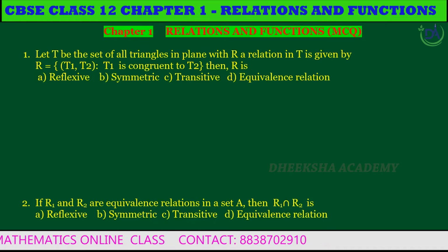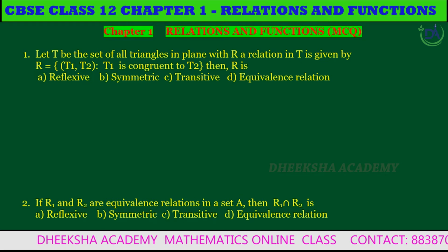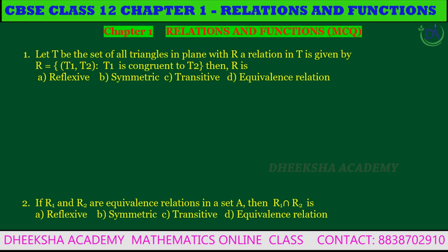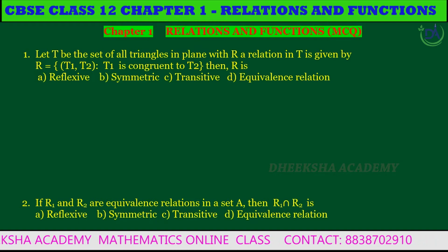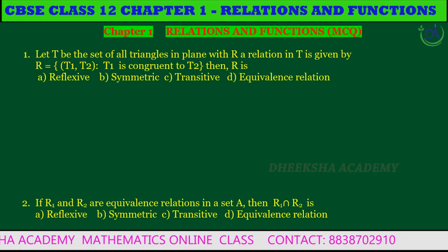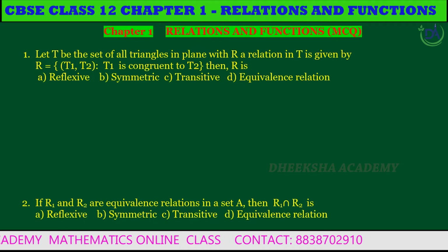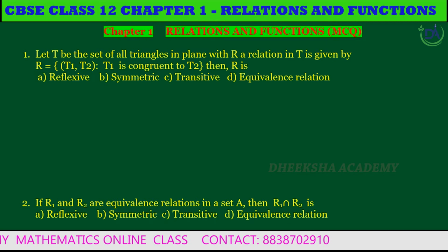Question 1. Let T be the set of all triangles in a plane, with R a relation in T given by R equal to the set of all (T1, T2) such that T1 is congruent to T2. Then R is: option A reflexive, option B symmetric, option C transitive, option D equivalence relation.